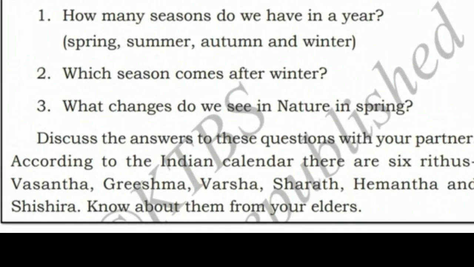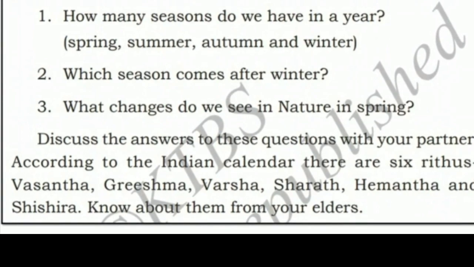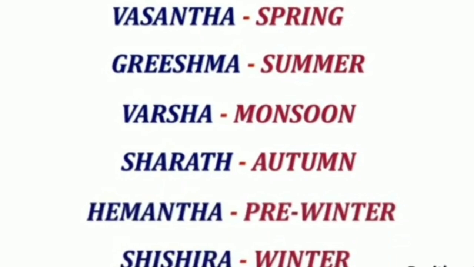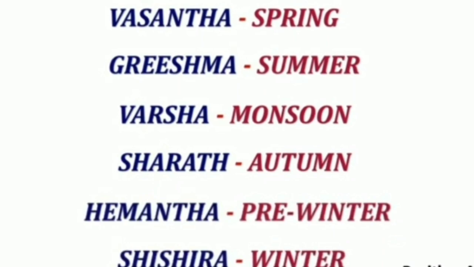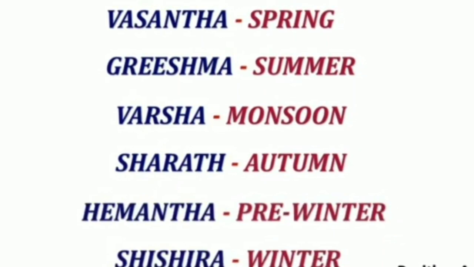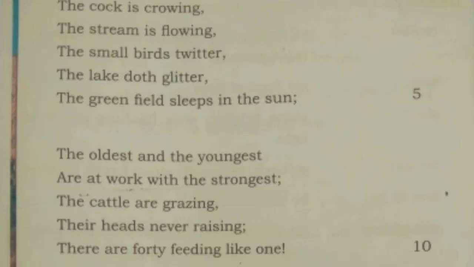Discuss the answers to these questions with your partner. According to the Indian calendar, there are 6 ritus: Vasanta, that is spring; Grishma, that is summer; Varsha means monsoon; Sharad means autumn; Himanta means pre-winter; and Shishira means winter. Know about them from your elders.